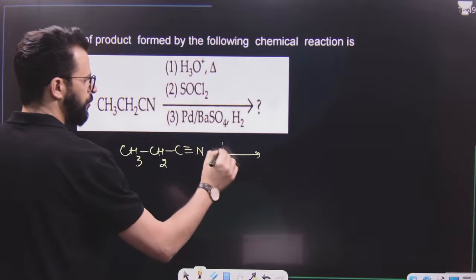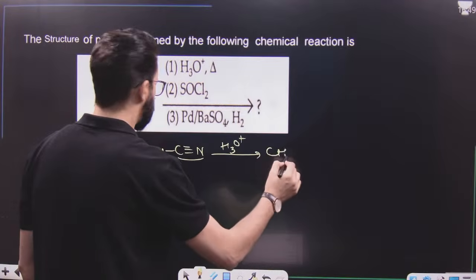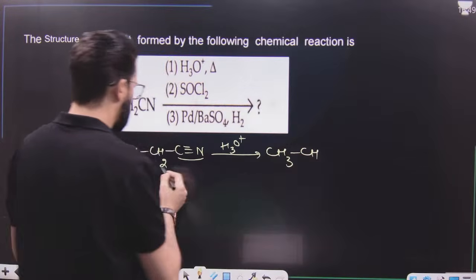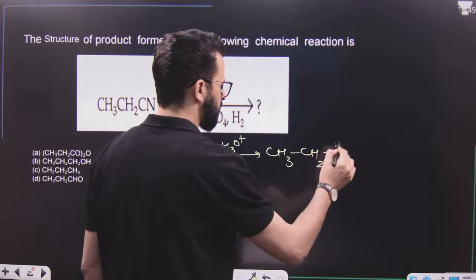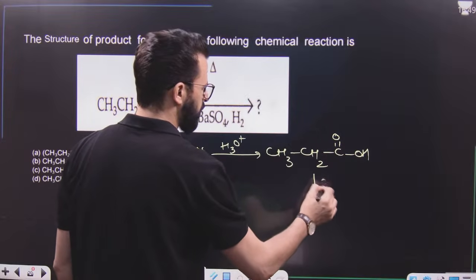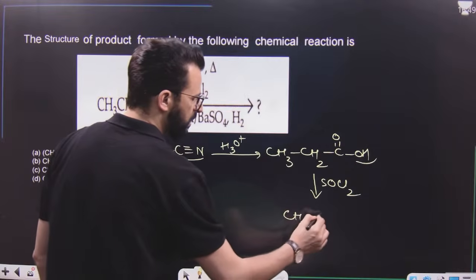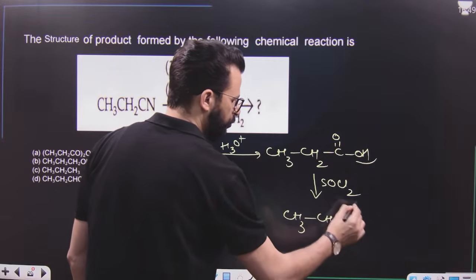Cyanide upon hydrolysis, we know, converts CN to COOH. I mean, say, hydrolysis of cyanide results in the formation of carboxylic acid. Now, this on treatment with SOCl2, what will happen? Replace OH by Cl, so we will get CH3CH2COCl.